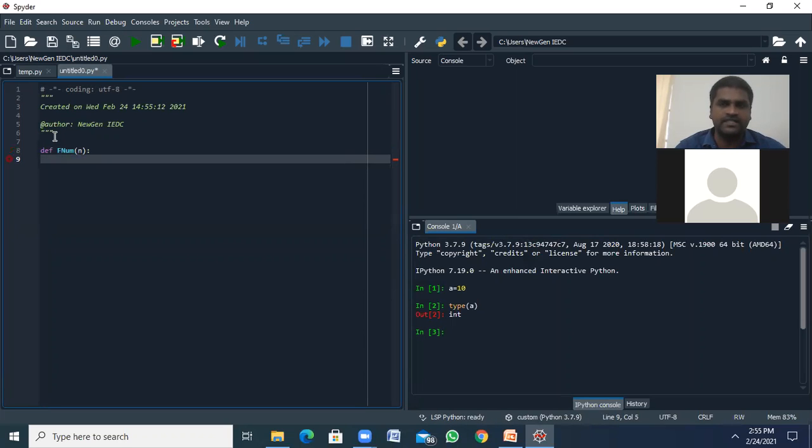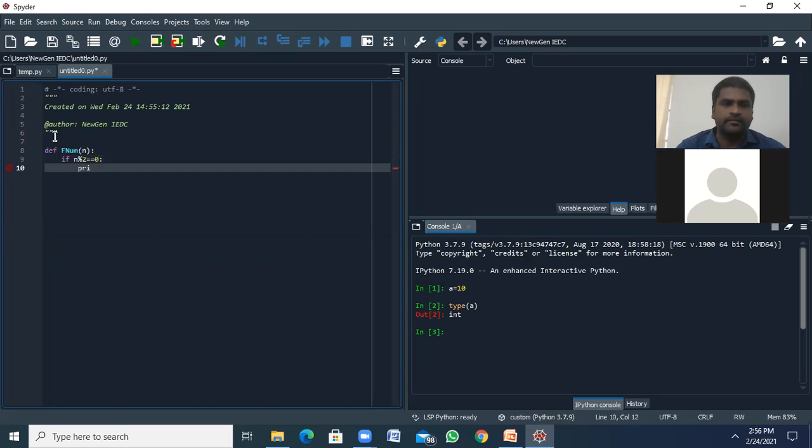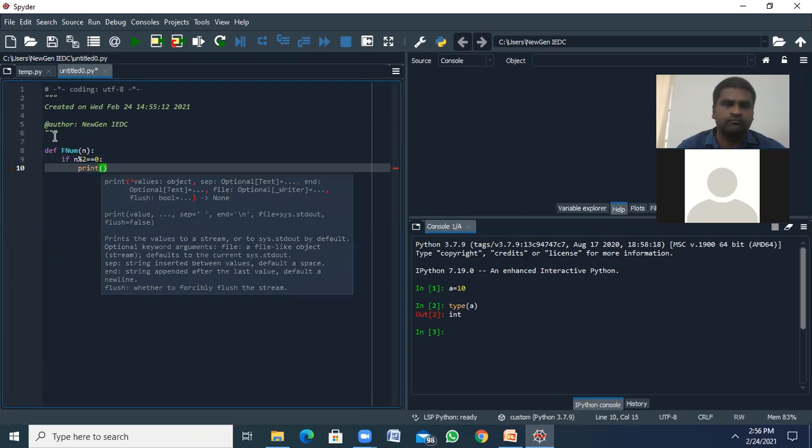Whenever you press enter, the IDE takes an indentation by default. Okay, so if n mod 2 double equals 0, print even.